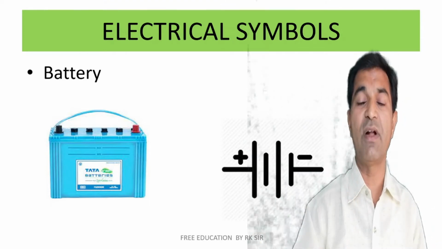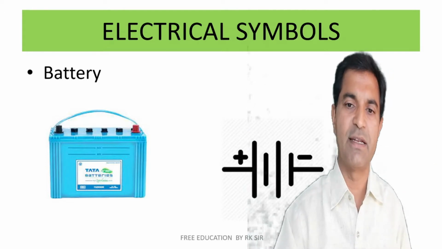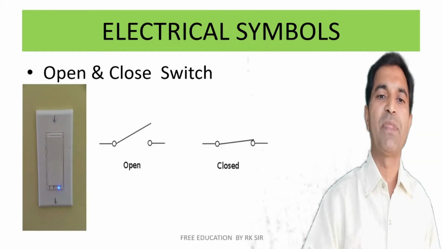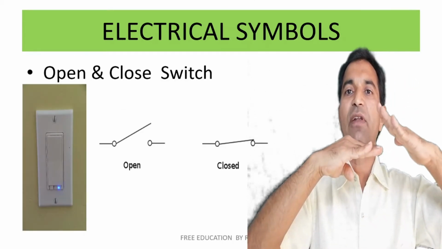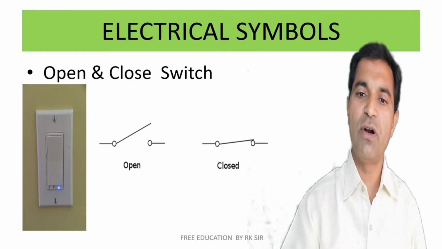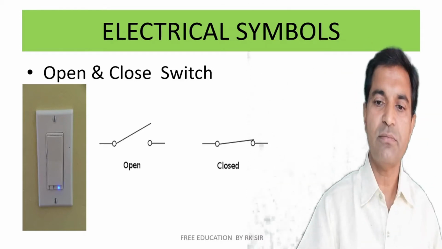Minimum 2 cells are required to form a battery. The greater the number of cells, the larger will be the size of the battery. Open and close switch: when the switch is open, current will not be able to flow. When the switch is closed, the circuit will be in turn on mode. The circuit is operating, it is on.